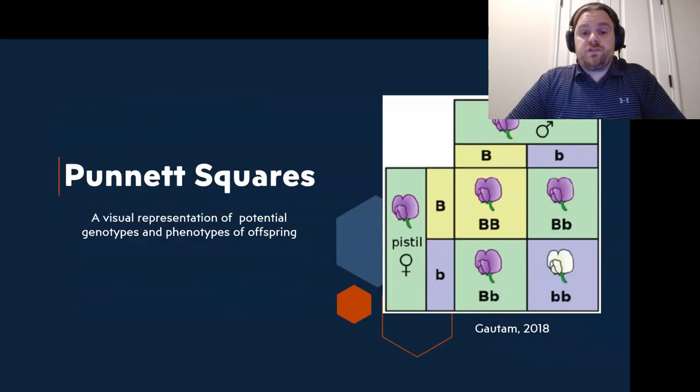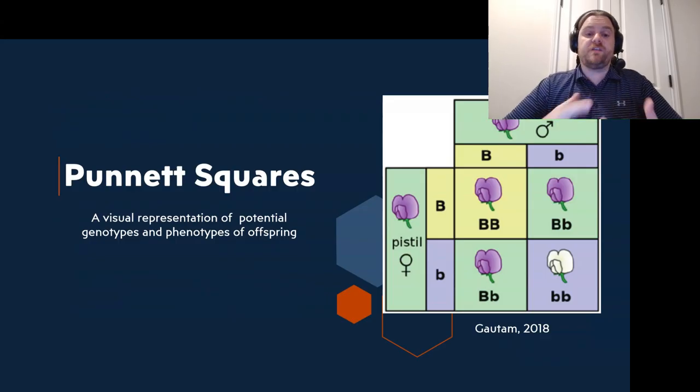So, moving on to things that we do now to calculate and to predict genetic outcomes. So pictured here is a Punnett square, and this is a visual representation of potential genotype and phenotype offspring. And we saw one of these earlier in the discussion of Mendel's results. Here it's talking about